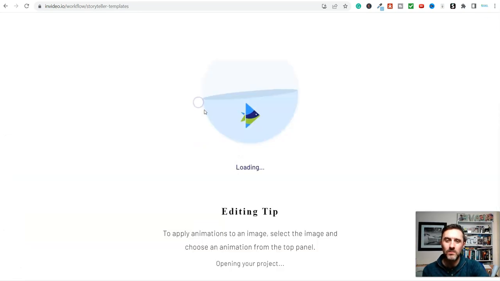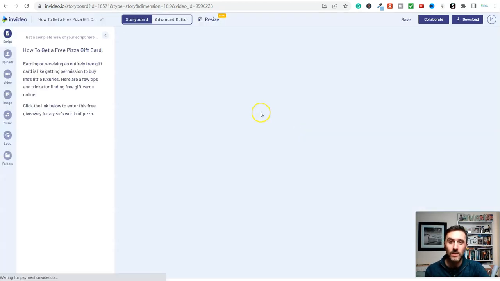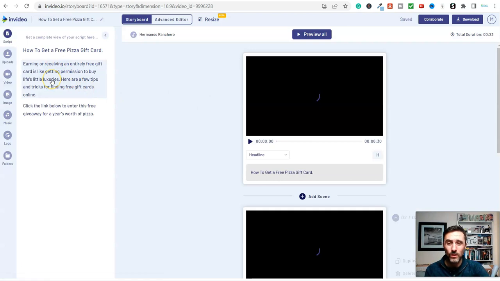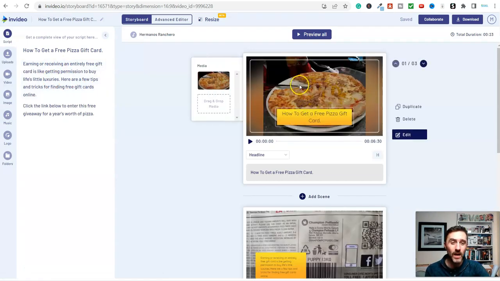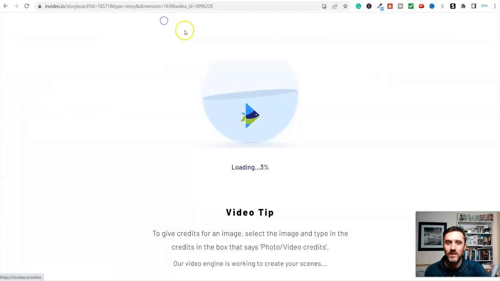So let me take you into this one. I'll show you really quickly how it looks, okay? So once you've put your text into here, this AI software will create a video for you. Now you can create your own article in here. You can also go on Google and look at other articles. But this is it, look how it looks. So whatever text we put over here, it creates a video for us over here. And if you don't like any video, so for example, like this one over here, in fact, let me click on the advanced editor and I'll show you this a bit clearer.